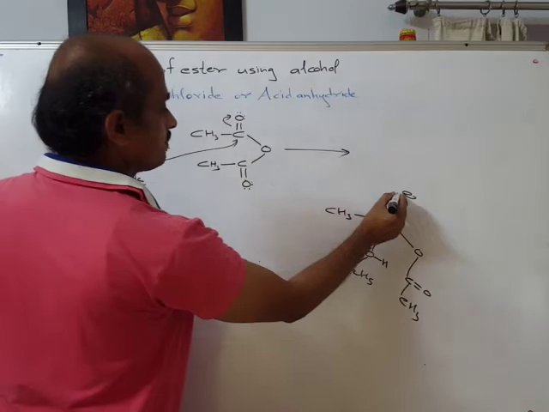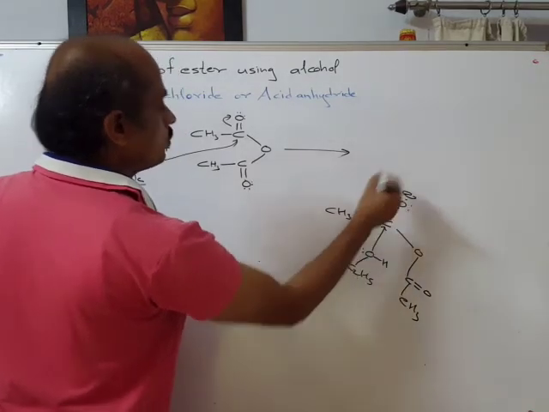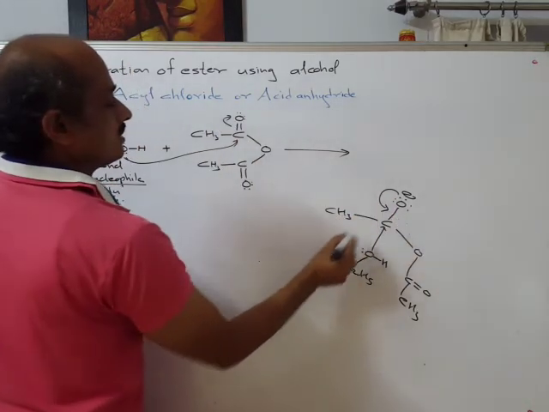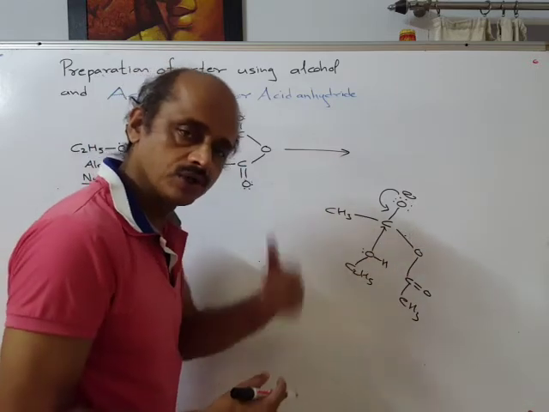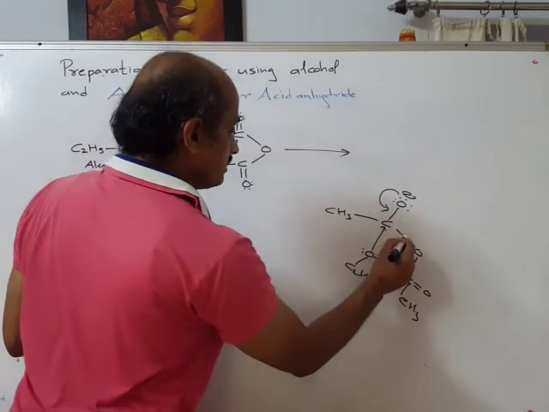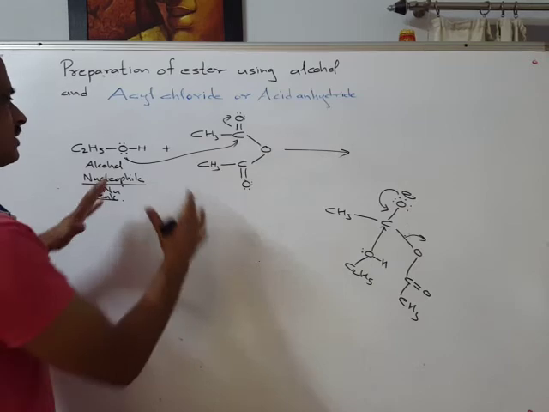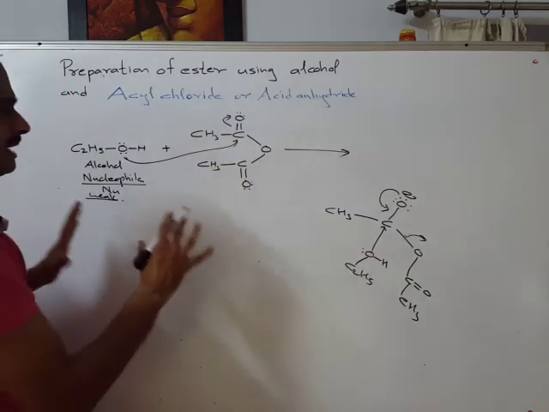And the next point, there are two rotating lone pairs. The pi electrons, earlier a pi bond, become a lone pair. The lone pair again comes back, and then, as we observed in the case of acyl chloride, acetyl chloride, this goes out. The mechanism is the same, and ultimately this gives rise to an ester plus a byproduct.